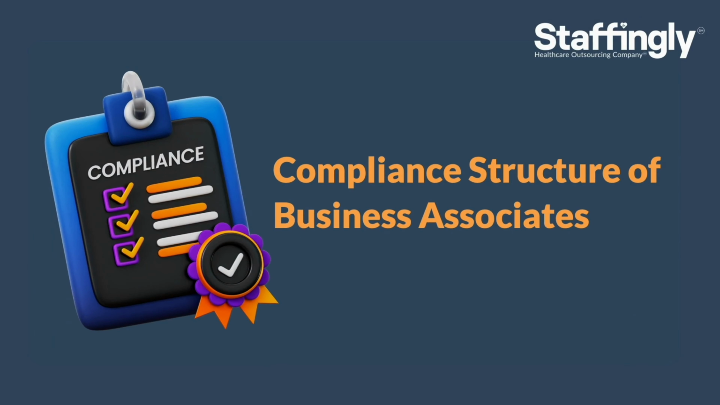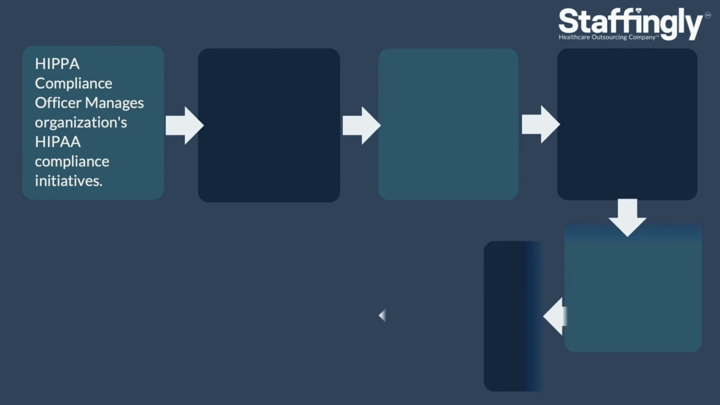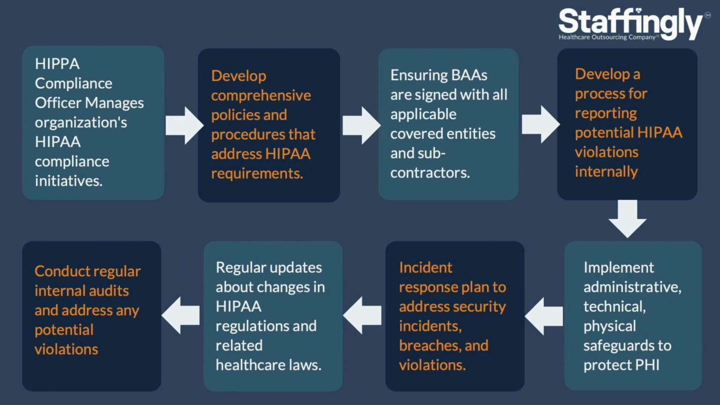Compliance structure of business associates. The HIPAA Compliance Officer manages organizations' HIPAA compliance initiatives, develops comprehensive policies and procedures that address HIPAA requirements, ensuring BAAs are signed with all applicable covered entities and subcontractors. Develop a process for reporting potential HIPAA violations internally, implement administrative, technical, and physical safeguards to protect PHI, and an incident response plan to address security incidents, breaches, and violations.